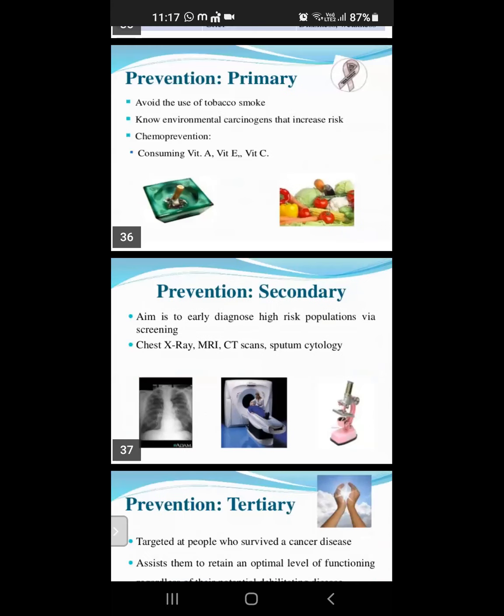Next one is the prevention. How to prevent lung cancer? Primary stage: avoid the use of tobacco smoke, and know the environmental carcinogens that increase the risk. Next, chemoprevention: consuming vitamin A, vitamin C, vitamin E. Okay, that is the primary stage.